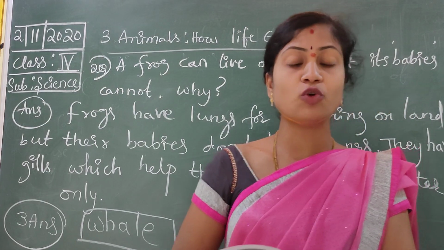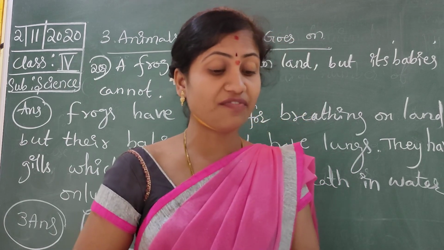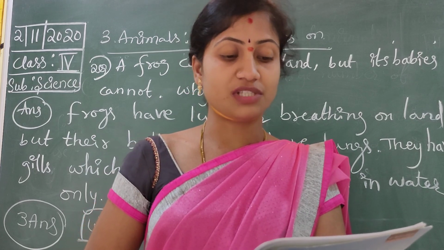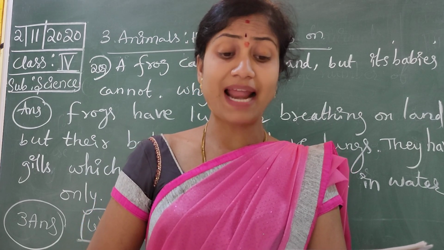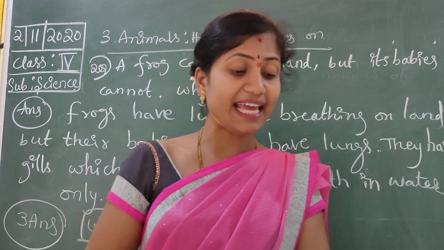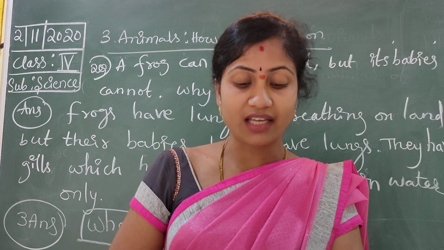Next experiment. Do and learn. Turn the page. Observe the life cycle of a butterfly. Look on the underside of leaves. The leaves of some plants like the lemon may have tiny eggs on them. So they are the eggs of butterfly.